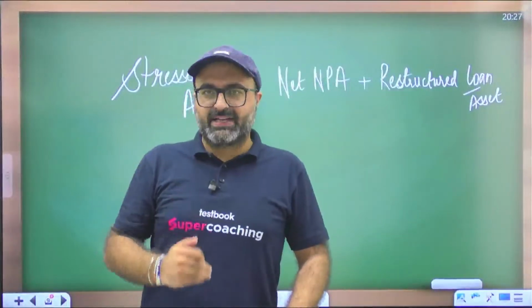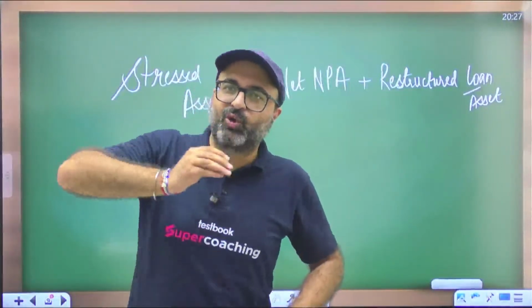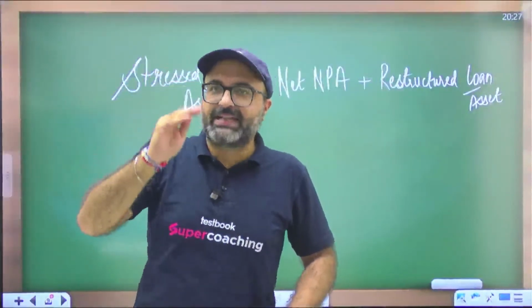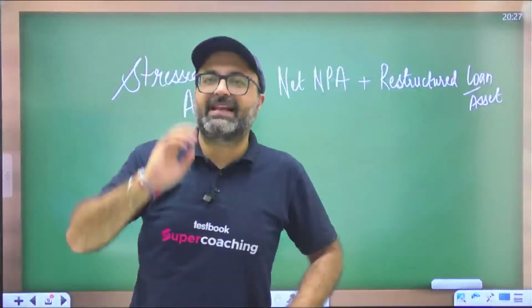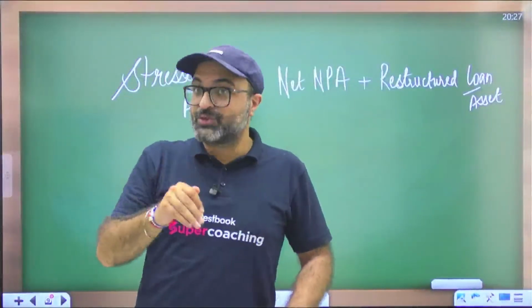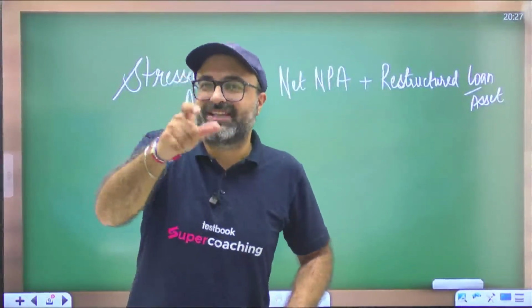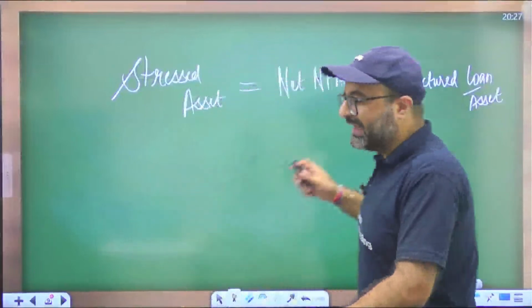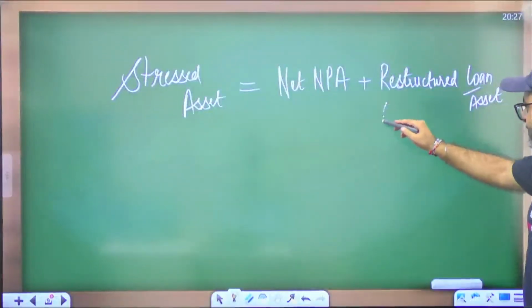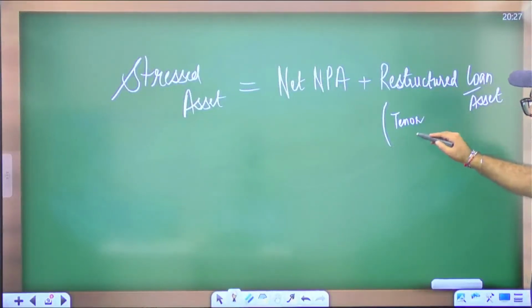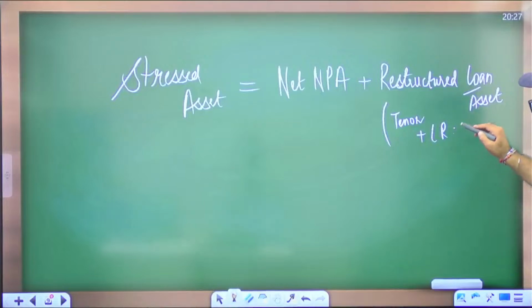I ask the bank, please increase my loan tenor, increase the time period of my loan so that my EMI decreases, and I request you to decrease my lending rate as well so that my installment decreases and I can try to pay the decreased installment. So when loan characteristics are changed within the loan tenor, which include the tenor of the loan changing or the lending rate being revised by the bank so that the borrower pays back the loan, that is known as restructured loan.